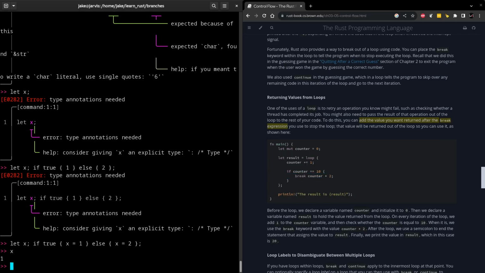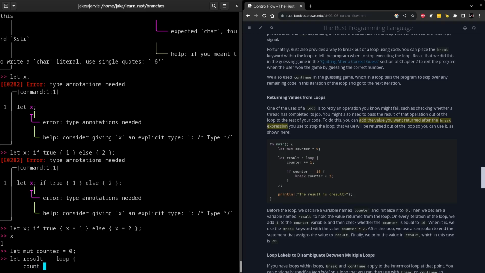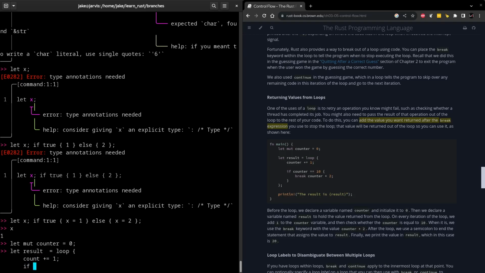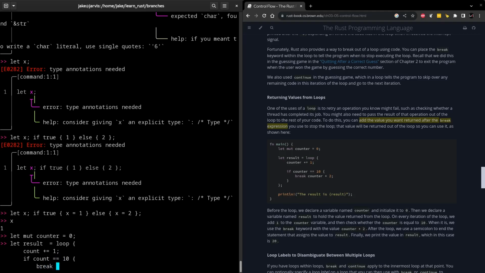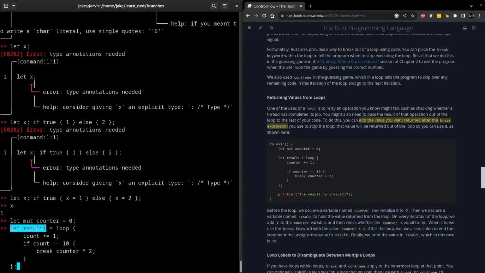So let's try this example out. We'll create a new mutable counter object, set it initially to 0, and then we're going to create a result variable, which is going to be equal to the output of the loop. So the first thing we're going to do in this loop is increment the counter, and then we're going to check to see if the counter is equal to 10. If so, we're going to break out of the loop and return the result of the counter times 2. Okay, and then we close off these brackets here. And keep in mind that since this entire thing is a let statement, it all needs to end with a semicolon here. Let's run it.